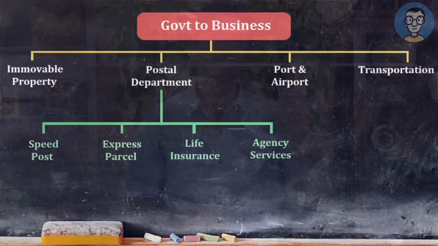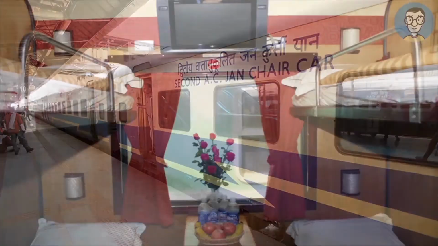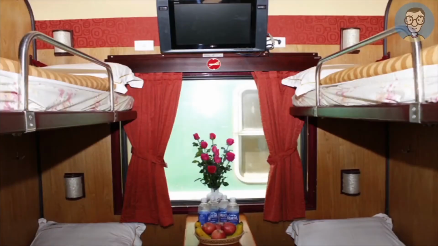Now let us discuss the last T. In PPT, first we discussed Postal Department, then we discussed services in port or airport. The last T stands for transportation of goods or transportation of passengers. So if government is providing service by way of transportation of goods or passengers, and if GST has to be collected, government will only collect. Say there is an AC train, a first class train that you are traveling in, and if there is GST on that, government will only collect. So the recipient need not pay under reverse charge mechanism.